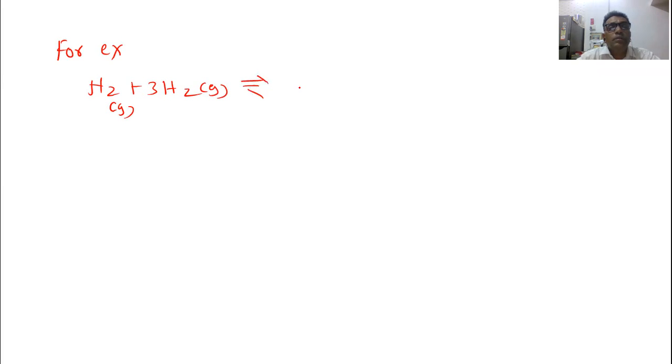Take the reaction between nitrogen molecule and hydrogen molecule, a gaseous phase reaction. It gives two ammonia molecules.